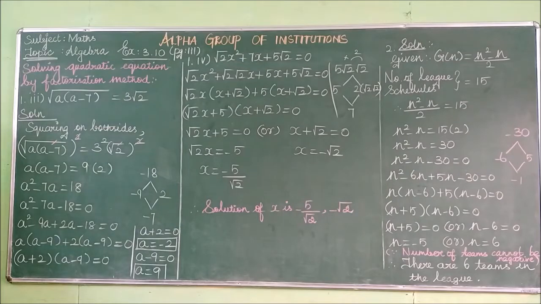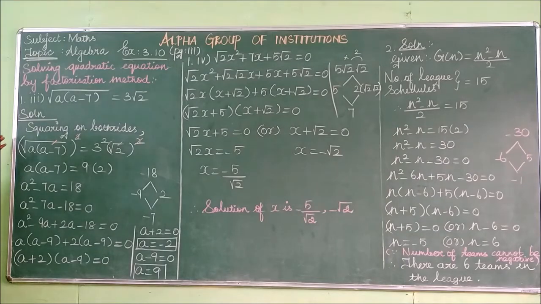The first step is to check whether it is in the general format ax squared plus bx plus c equal to 0. Then we have to split the bx term into 2 terms. Afterwards, we have to factorize that. Then the given quadratic equation is written as a product of linear factors. Each linear factor will be separated and we solve for the value of x. That value of x is called the root of the given equation.